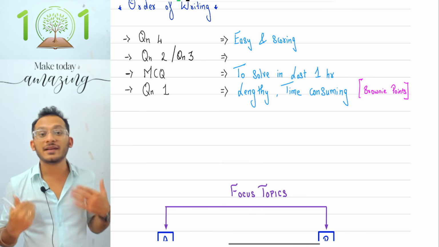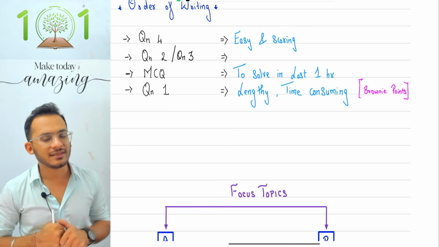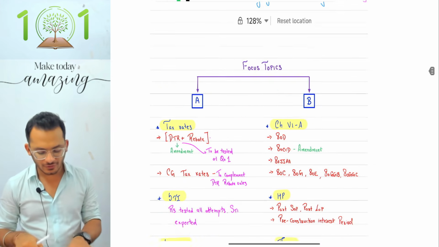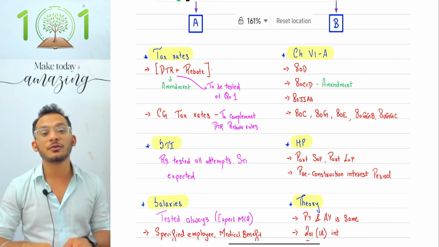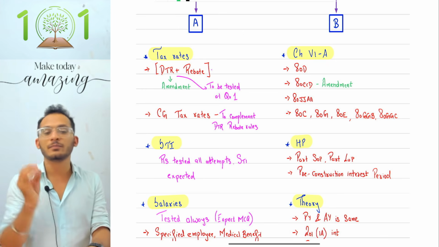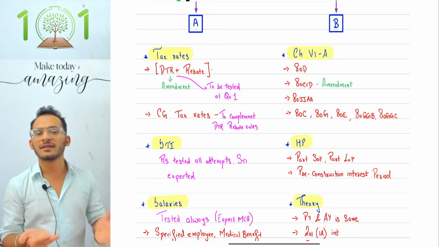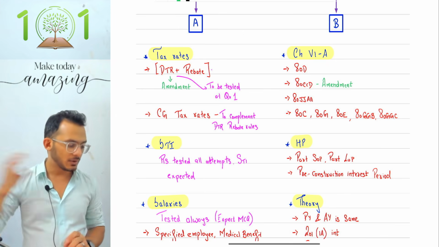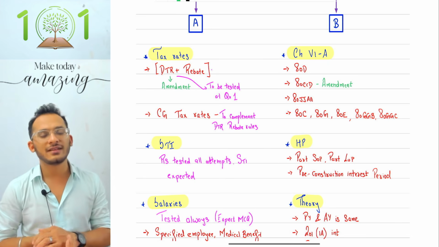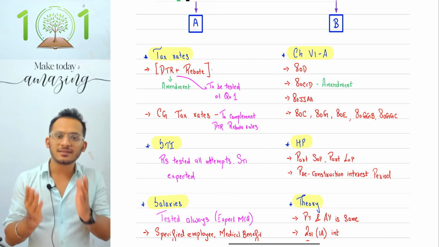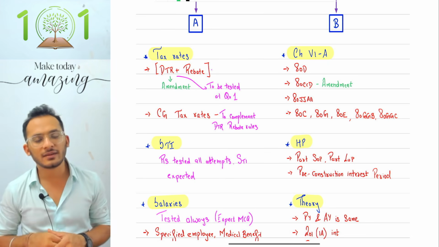Now, if you have completed this, let me clarify what the strategic topics are for you. From my analysis of the papers of the last 4 attempts, Rahul Bhaiya has prepared a document which clarifies what topics I feel are important for this examination, based on the trends ICAI is asking. I'm not going to explain this because it is self-explanatory. You can understand it when the PDF is shared with you, but on a high level, you will understand how the topic split has been made.